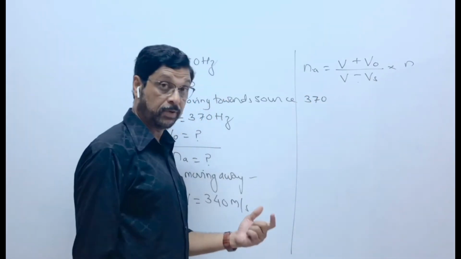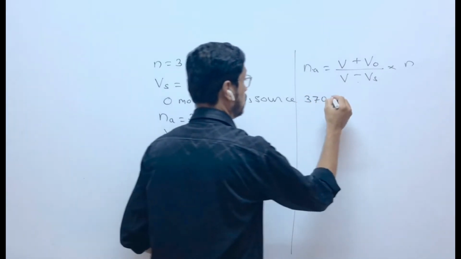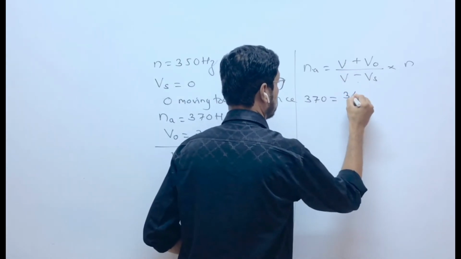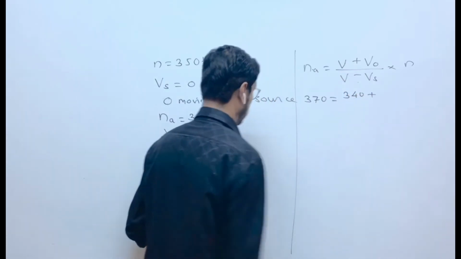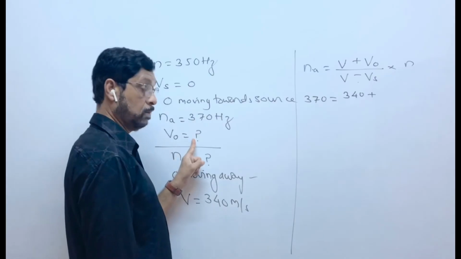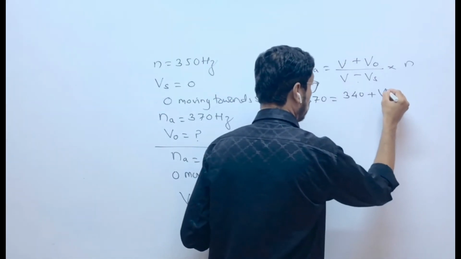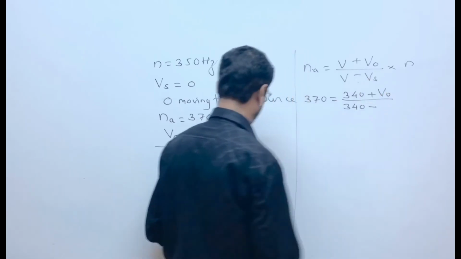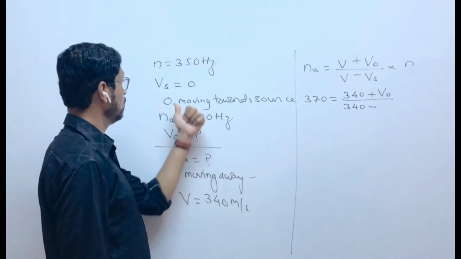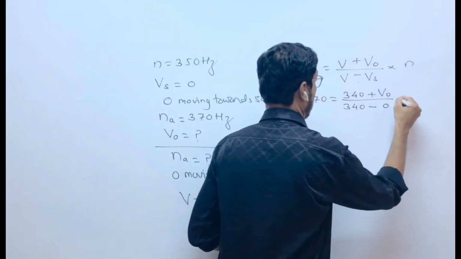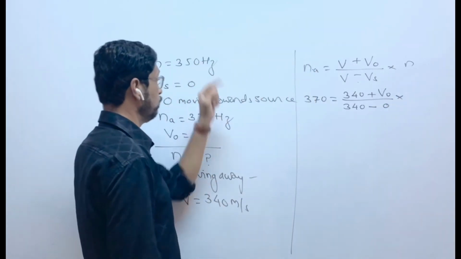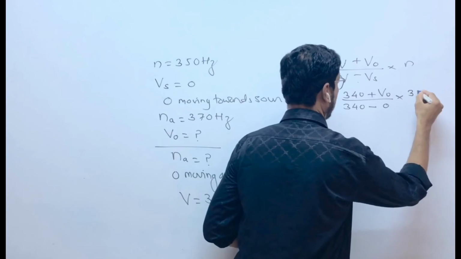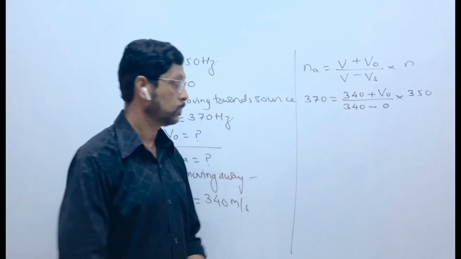NA is 370, the apparent frequency heard by the observer, is equal to V 340 plus observer velocity, which you have to find out, upon 340 minus Vs, Vs is 0, into N, the original frequency is 350 hertz.